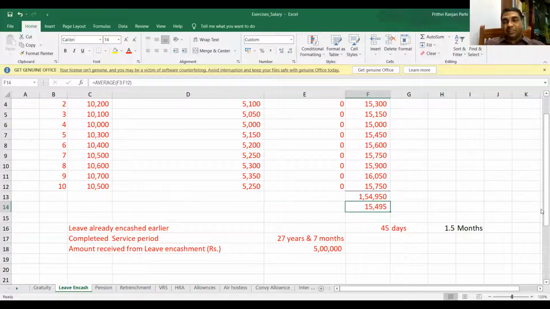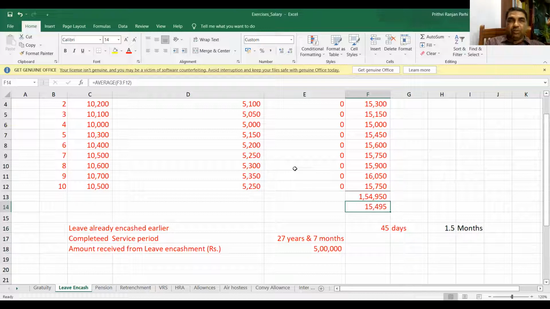Okay, so this is the question given to you. Take a piece of paper and try to find out how much will be exempted and how much will be taxed. Quickly calculate, note down fast. Average salary is how much? 15,495. Leave already encashed is 1.5 months or 45 days. Completed years of service is 27 years. Amount received as leave encashment is 5 lakh rupees.